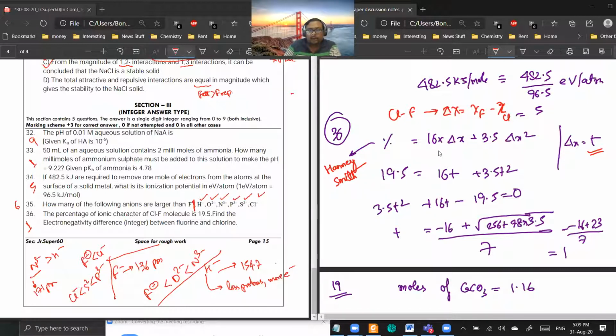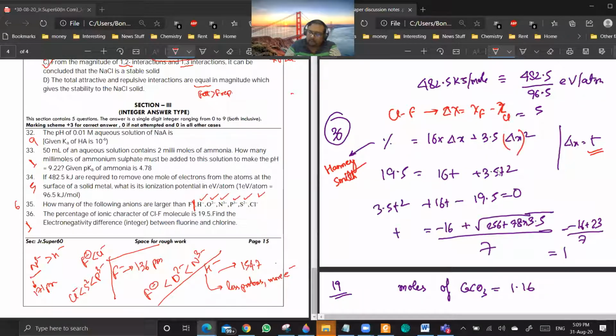If you know delta x, then percentage ionic character is given by 16 into delta x plus 3.5 into delta x square. Sir, so that 16 and 3.5 are fixed? Yeah. Okay, sir. It is something like that.